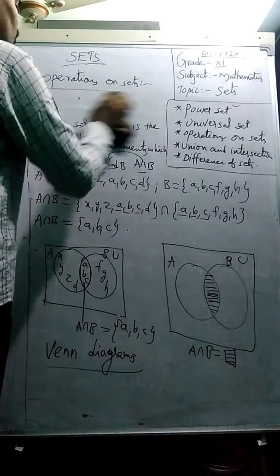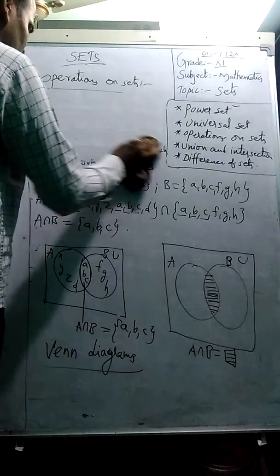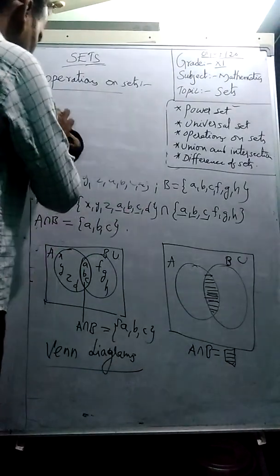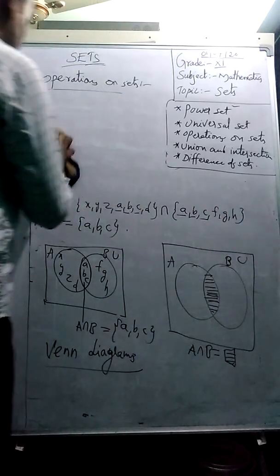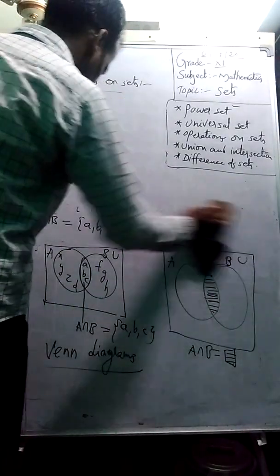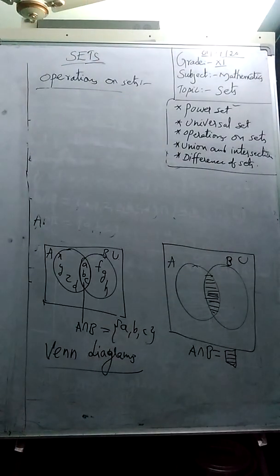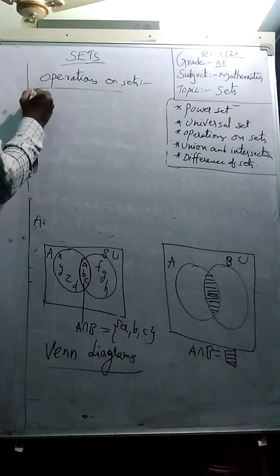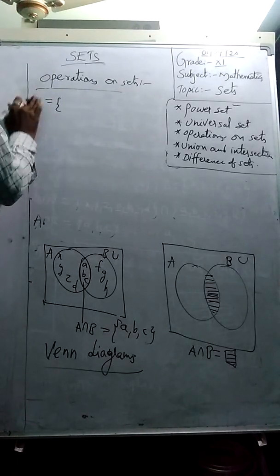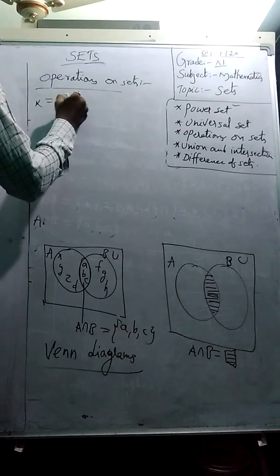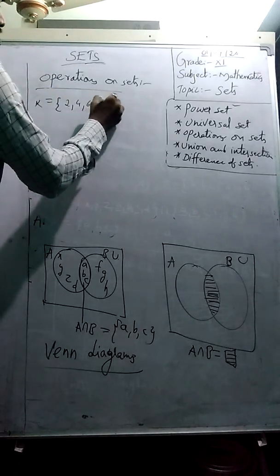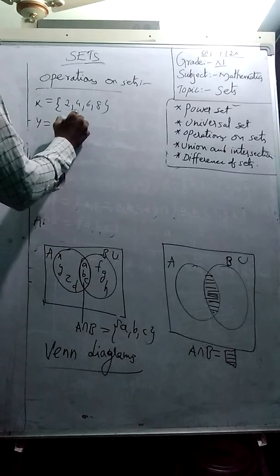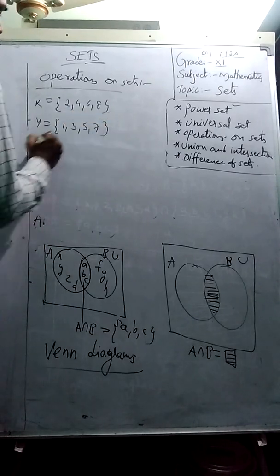Let us discuss disjoint sets. What is the meaning of disjoint? If you know intersection, you can understand disjoint sets. Disjoint sets means there is no common element. Let me take set X as 2, 4, 6, 8 and set Y as 1, 3, 5, 7.